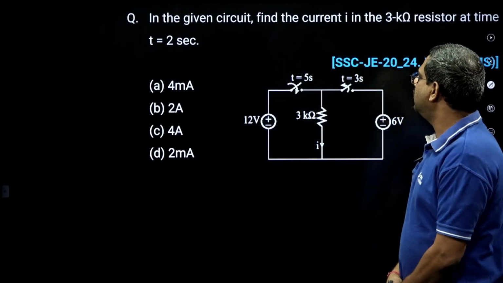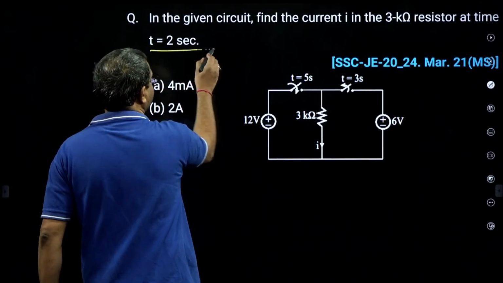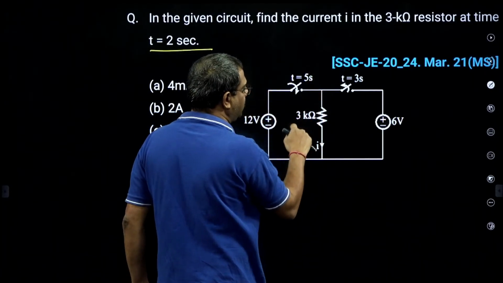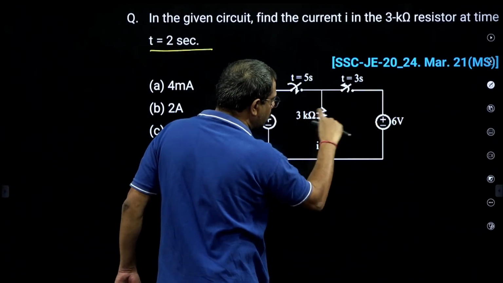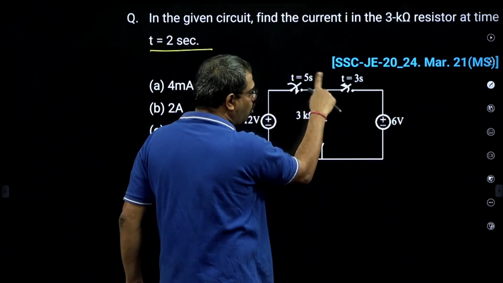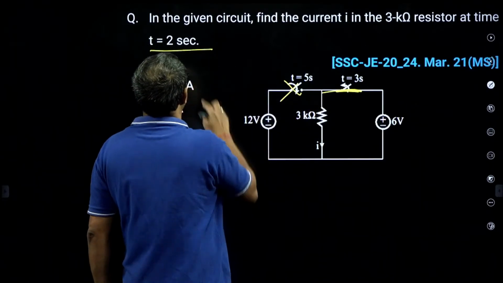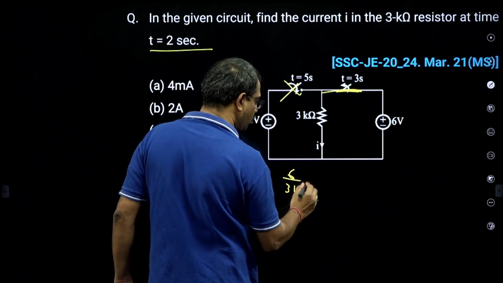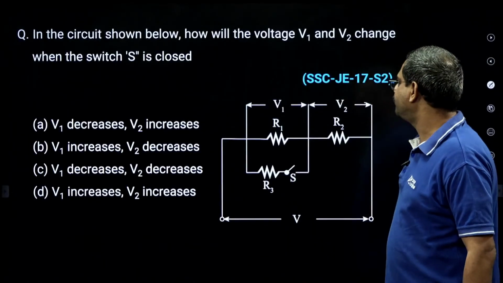Now see this question. In the given circuit, find the current in the 3 kilo ohm resistance at 2 seconds. This switch is closed at 5 and opened at 3. At 2 seconds, the closing has not happened yet, and this branch is still connected. So the current is 6 by 3K, which is 2 milli. So the answer is 2 milli, option D.